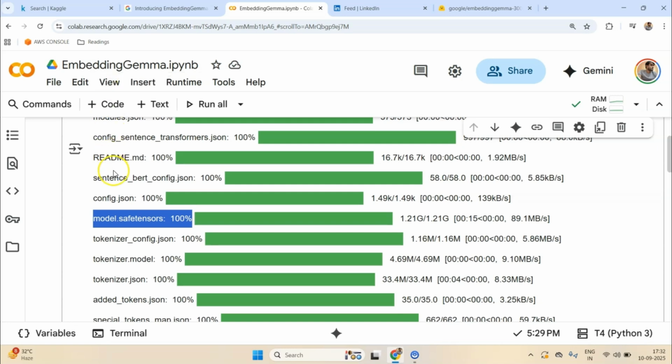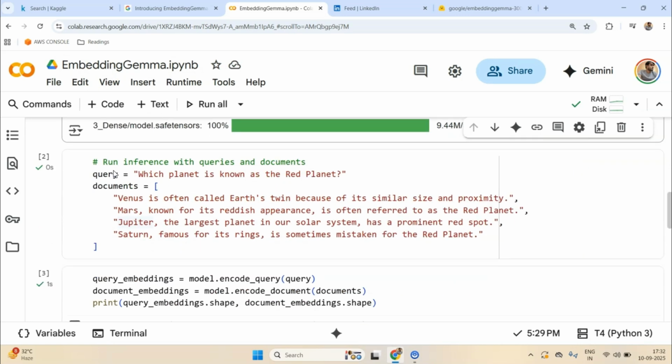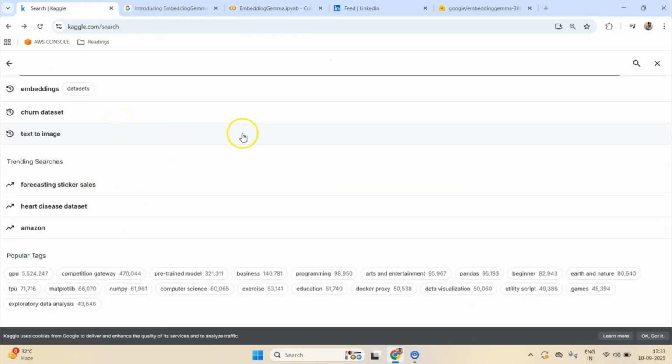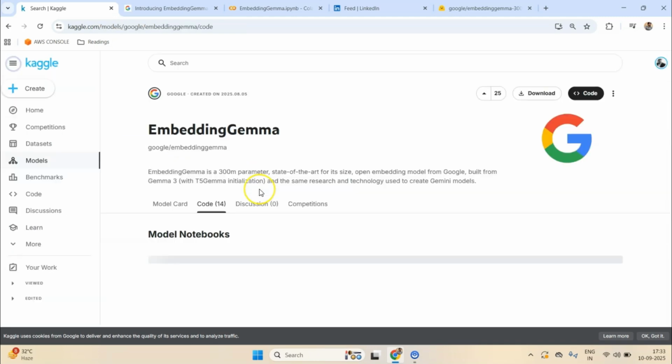The dimension of the embeddings that it generates is 768. Although you don't need to store all these numbers, because one recent research paper showed that even if you take just the first set of numbers out of these 768, you can get pretty much similar performance, and that's what is also printed here on the model page of Embedding Gemma.